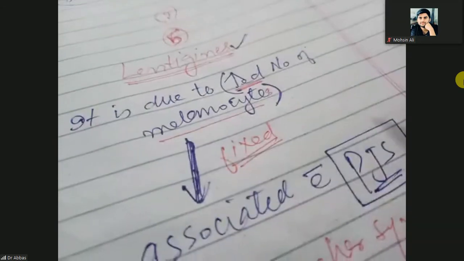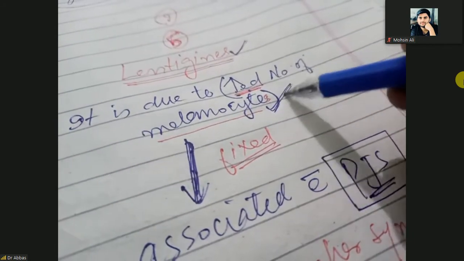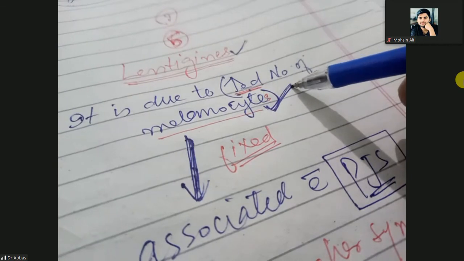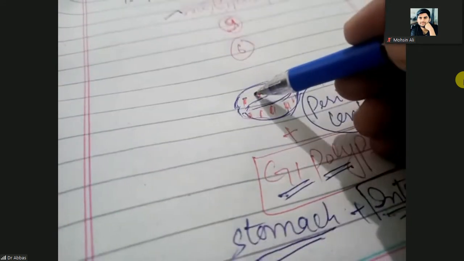It is due to the increased number of melanocytes. When the number of melanocytes increases, definitely around the lips, around the oral orifice or the mucosa, there is a dark pigmentation, some dark spots around the lips.